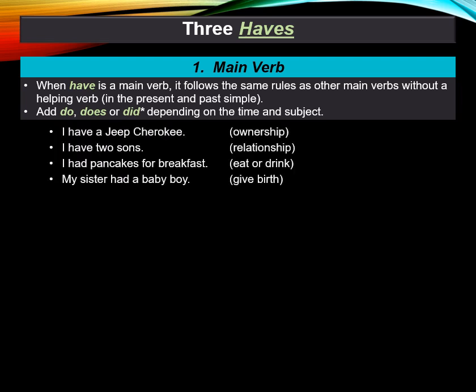Now, have is a main verb in these general situations. For example, I have a Jeep Cherokee. Have is used to show ownership.